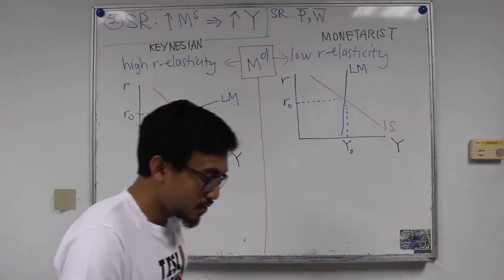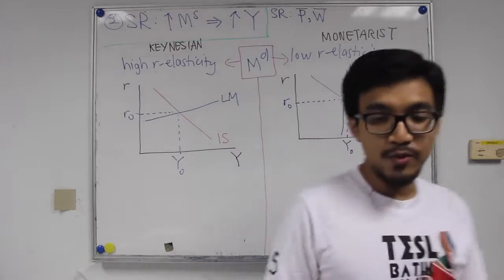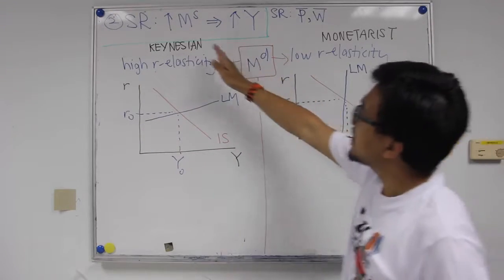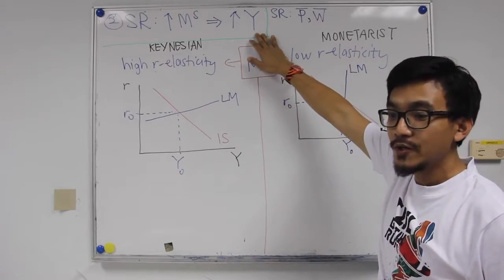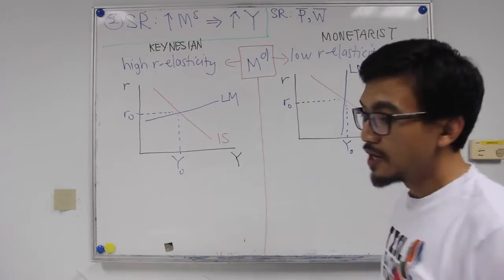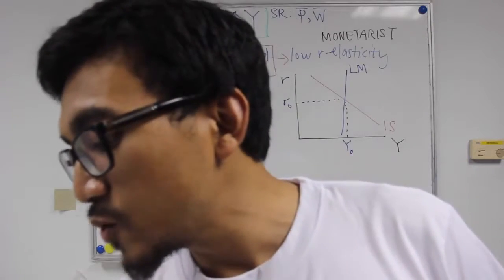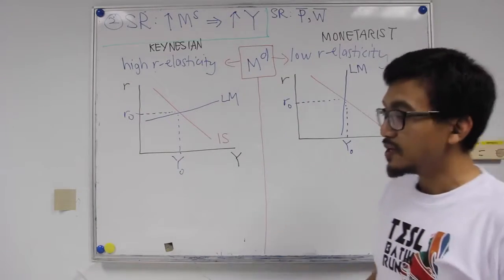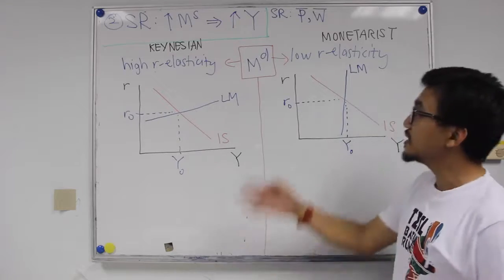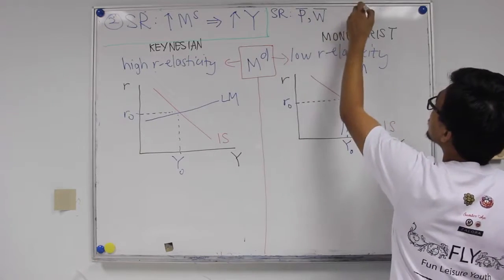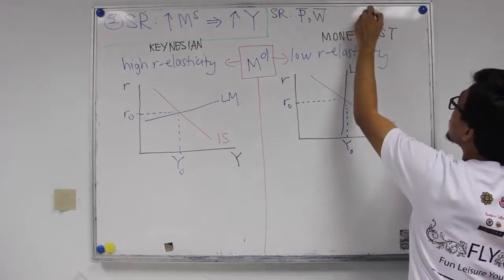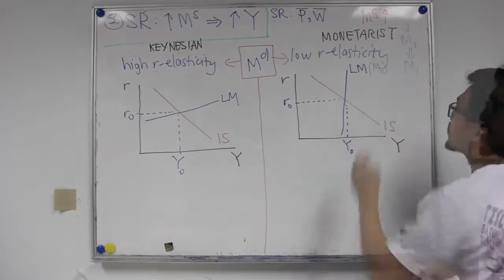Now, according to the monetarists, a change in money supply will have a strong influence on real variables, like real output. Let's look at what happens when the government decides on an expansionary monetary policy, an increase in money supply. Money supply goes up in both cases.